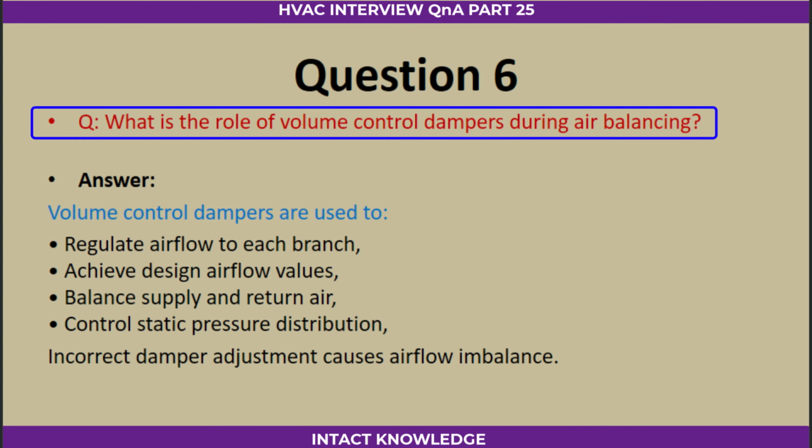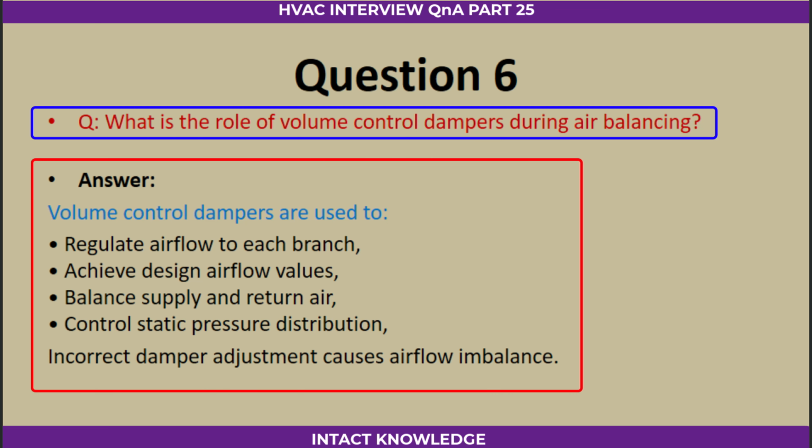Question 6. What is the role of volume control dampers during air balancing? Answer. Volume control dampers are used to regulate airflow to each branch, achieve design airflow values, balance supply and return air, control static pressure distribution. Incorrect damper adjustment causes airflow imbalance.